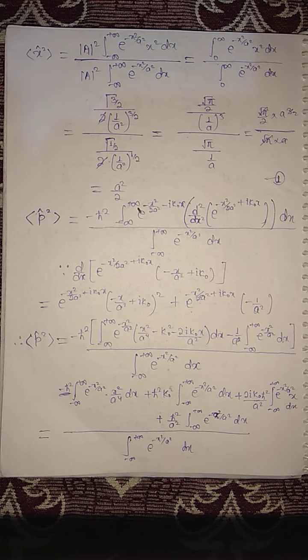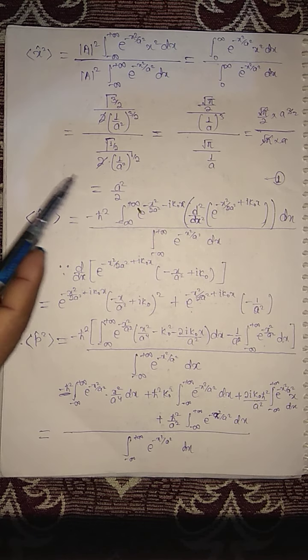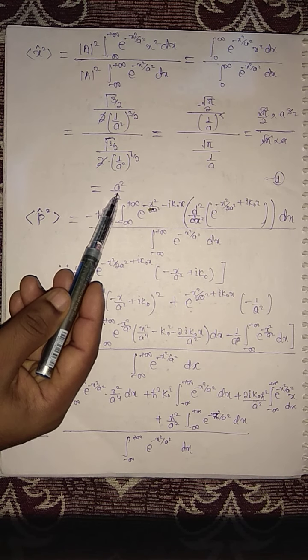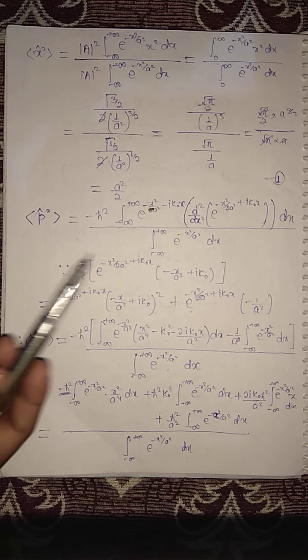And the same formula is used in the denominator, so 2 and 2 will be cancelled out, and the remaining term will be only e square by 2.